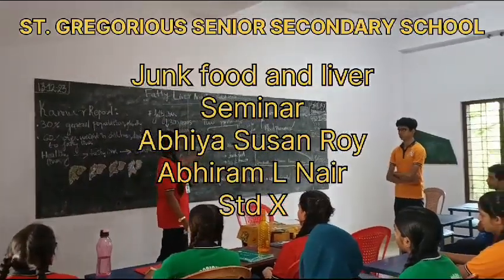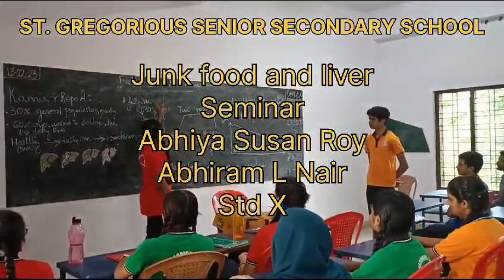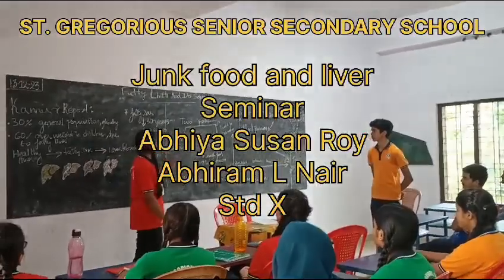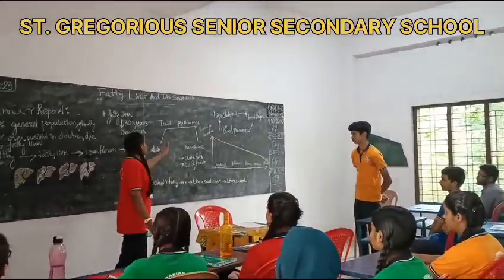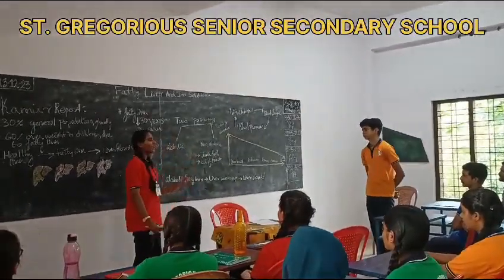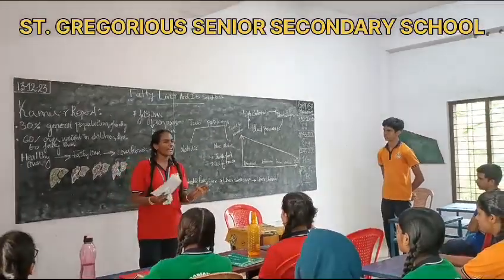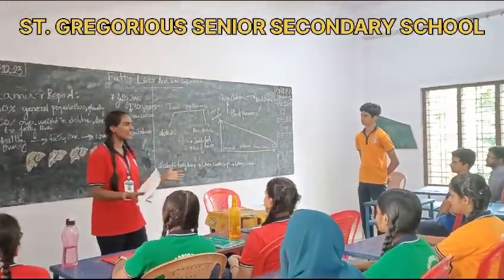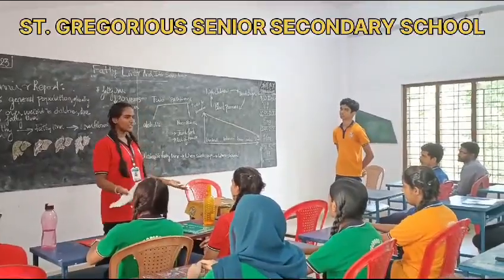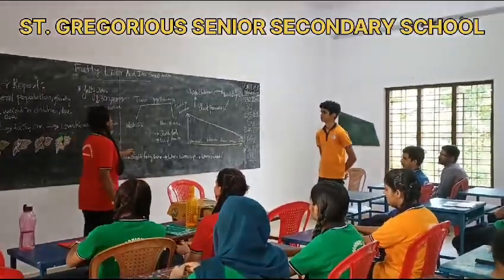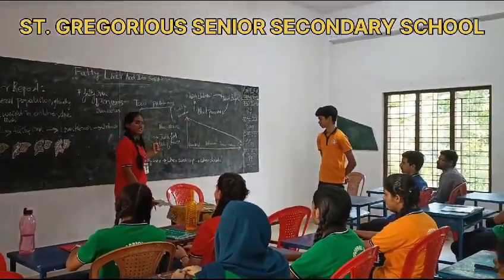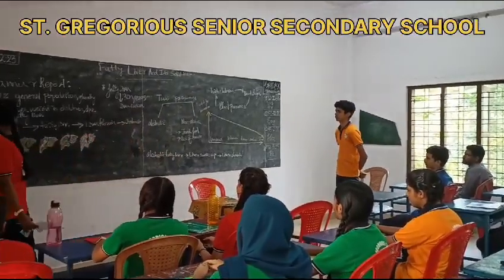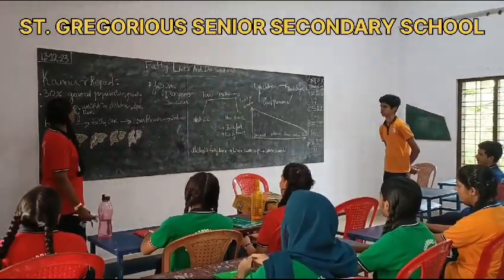There are mainly two pathways for getting fatty liver disease. The first is alcoholic, and the second is non-alcoholic. We can proudly say that the children here never drink or use alcohol. So without using drinks, the children are getting fatty liver disease. We can see the report; it is easily said to be 60%.